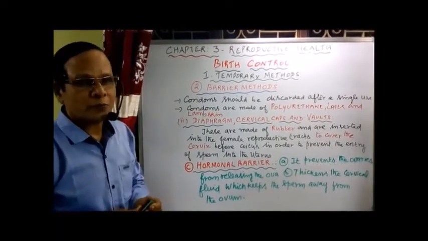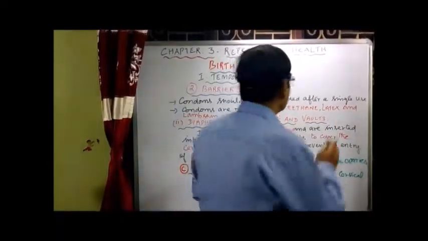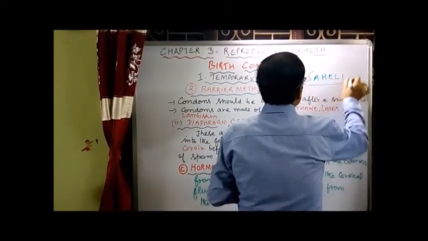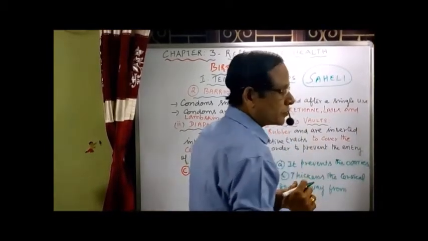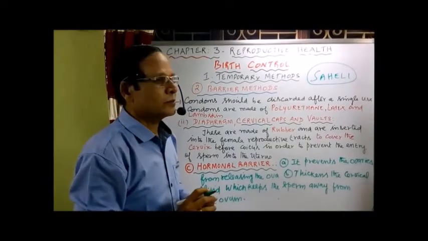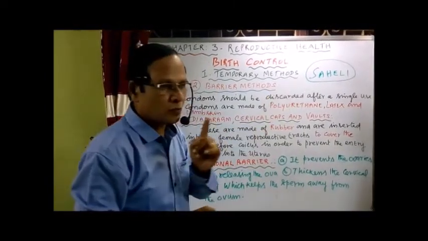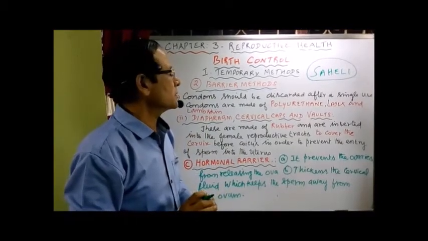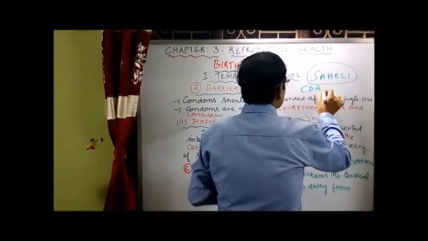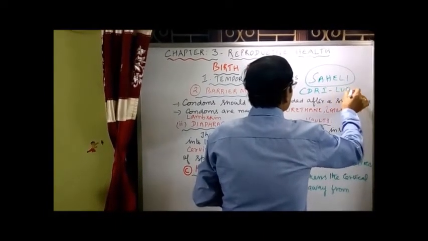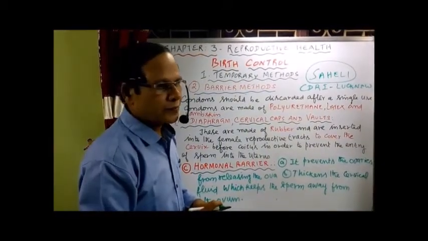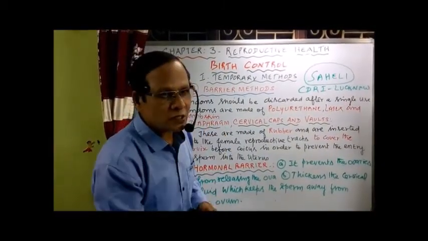We also have one type of pill, a one-time pill, called Saheli. So this is a one-time pill. All of the other tablets are taken continuously after the 5th day of the menstrual cycle, but this is a one-time pill taken only once during each month. It was developed by the Central Drug Research Institute, Lucknow, in India, and it contains non-steroidal preparations.